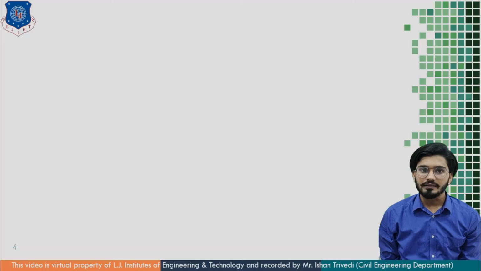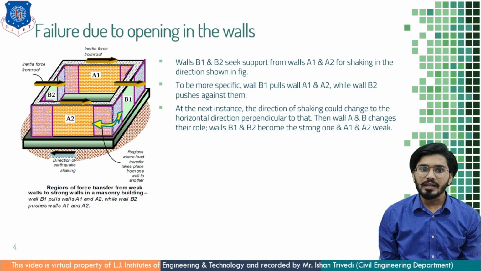Let us understand. Walls B1 and B2 seek support from walls A1 and A2 for shaking in the direction as shown in the figure. The earthquake force is acting from positive x to negative x direction, and that's why its effect is acting in the opposite direction, and this direction is shown in the figure. Due to this, walls B1 and B2 need support from A1 and A2 walls.